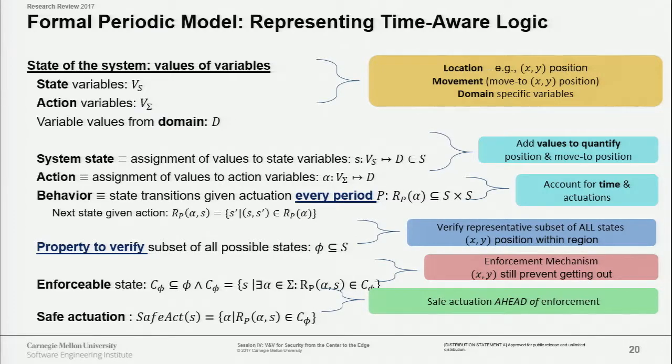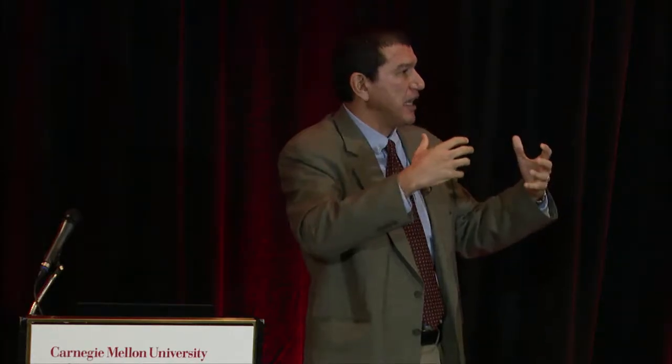Once we have these two sets of variables, we can define what the safe region is: what are all the positions that are possible to take without violating the virtual fence, and what are the movements that we allow. We build a state transition system, and now we can verify the state transition system.